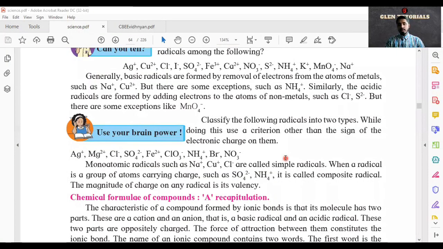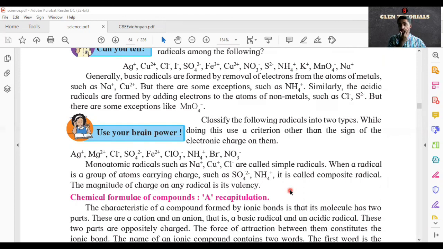Monoatomic radicals. Now there are some radicals which are called mono. Monoatomic means one atom. Na plus, Cu plus, Cl minus. Okay. So it is just one, positive or negative, but only one. They are called simple radicals. While when a radical is a group of atoms carrying charge such as SO4 2 minus, NH4 plus. Here there is 4 and plus, then below also there is 4 and 2 minus. They are called as composite radicals.